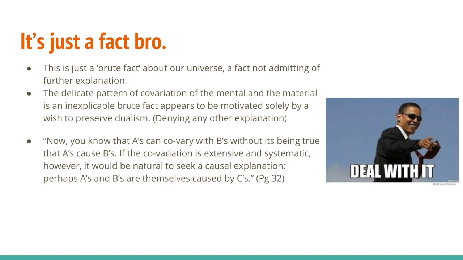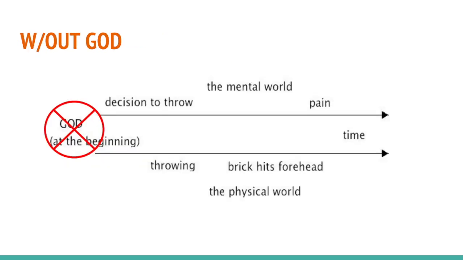Part 3. The question is, what explanation has a parallelist to offer for the fact that sequences of mental events covary systematically and universally with sequences of material events? Well, as discussed already, invoking God is one possible defense. But another possible defense is that this is just a brute fact about our universe, a fact not admitting of further explanation. The delicate pattern of covariation of the mental and the material is an inexplicable brute fact which appears to be motivated solely by a wish to preserve dualism, an act of theoretical desperation, which denies other explanations. So, in other words, it's just a fact, bro.